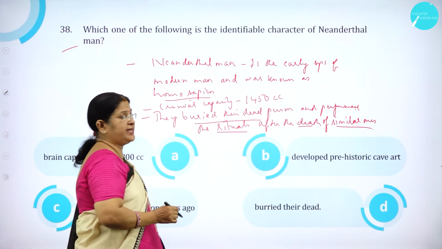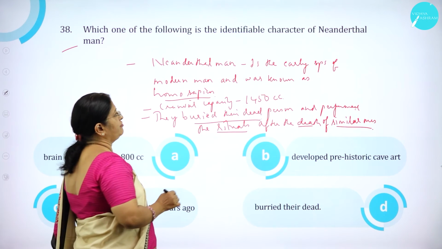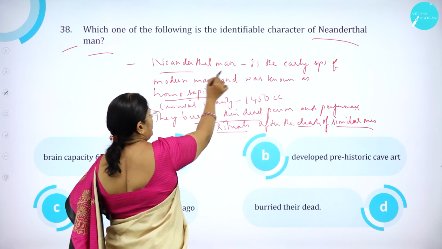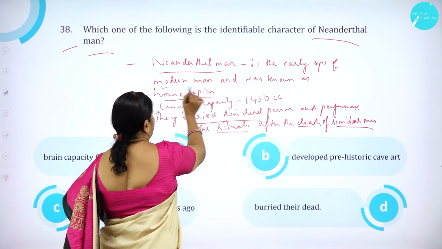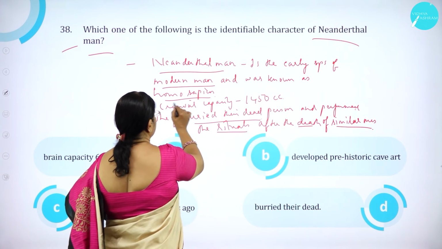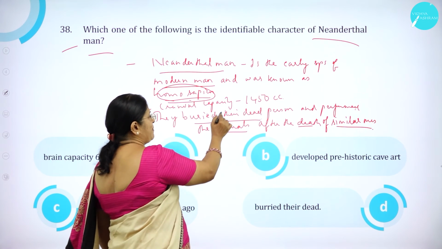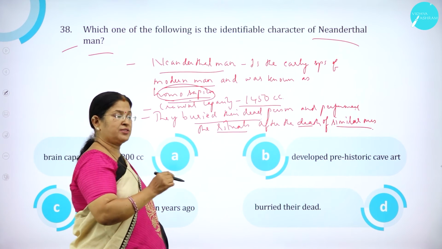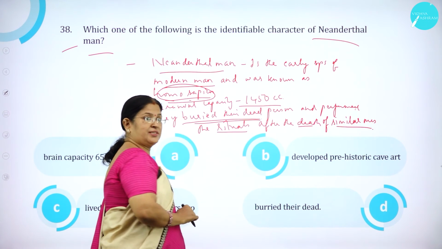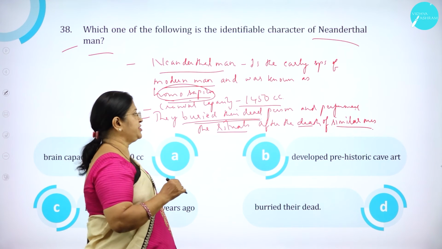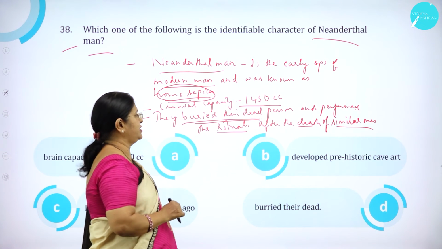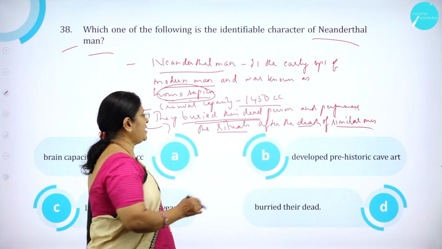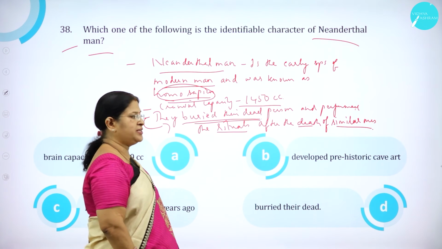Moving on to the 38th question. Which one of the following is the identifiable character of Neanderthal man? Neanderthal man was an early species of modern man, known as Homo sapiens, with a cranial capacity of around 1450 cc. They were the ones who had the concept of burying their dead and performing rituals after the death of their kin. So that was the identifiable character.